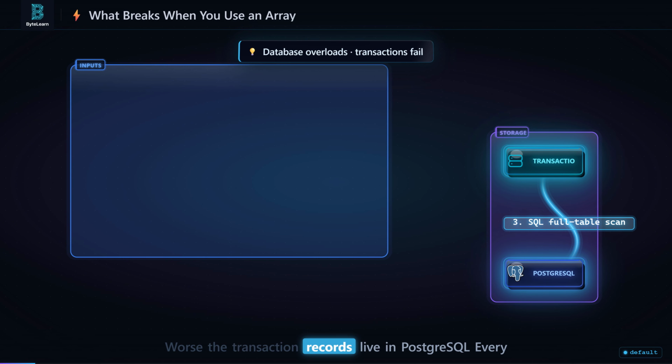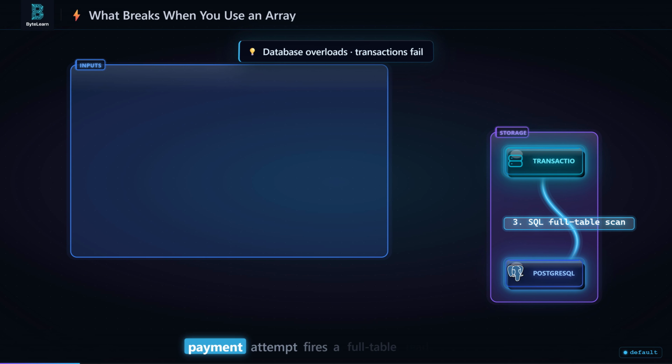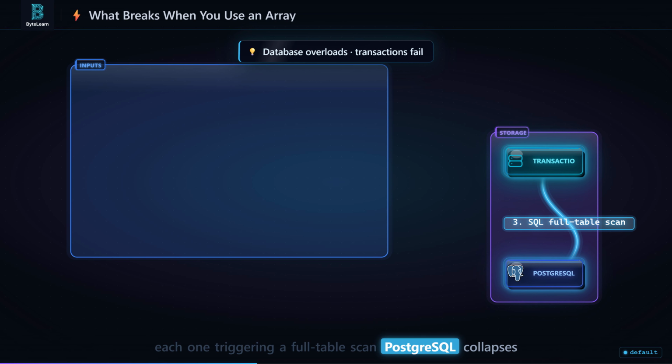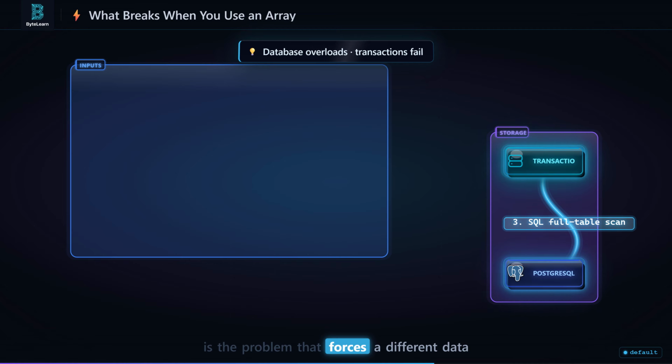Worse, the transaction records live in PostgreSQL. Every payment attempt fires a full table read to check for duplicates. At 20,000 transactions per second, each one triggering a full table scan, PostgreSQL collapses instantly. The array approach breaks at PhonePe scale before you even build the core feature. This is the problem that forces a different data structure, not because arrays are conceptually bad, but because the 1 millisecond latency budget for idempotency and the massive scale make Big O of n physically impossible.